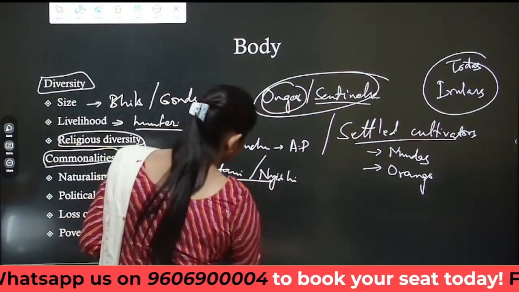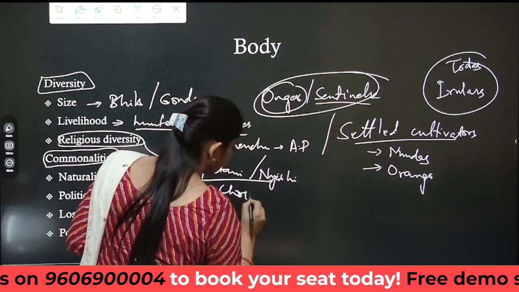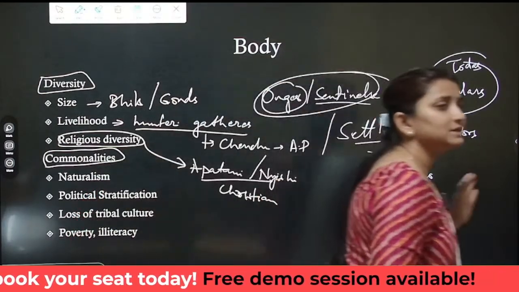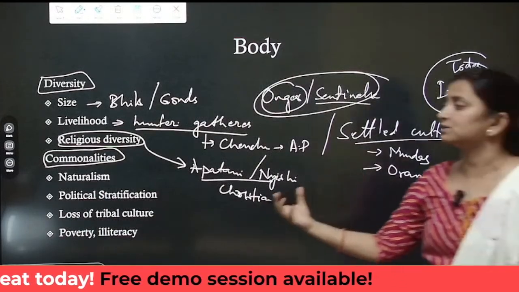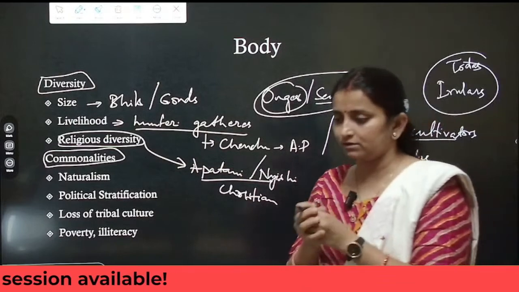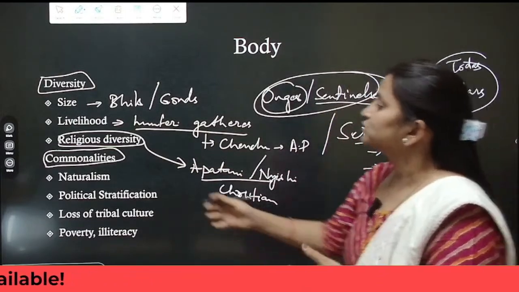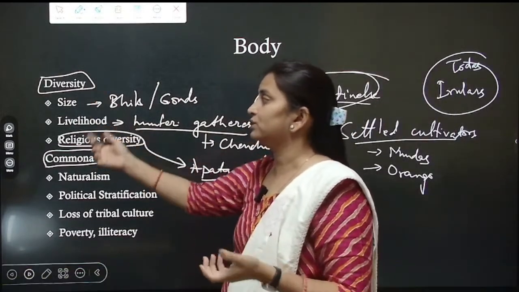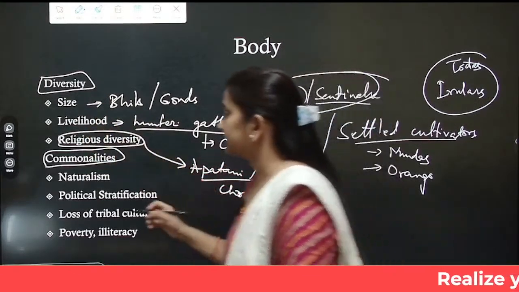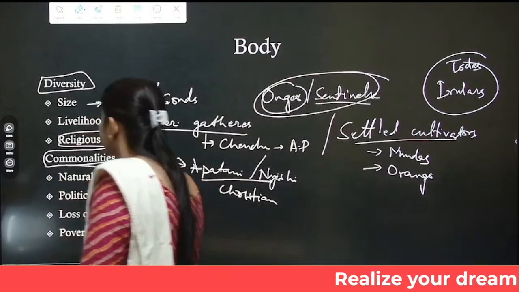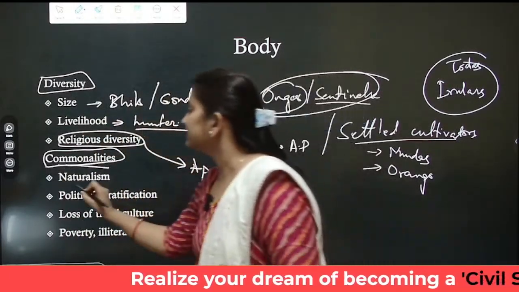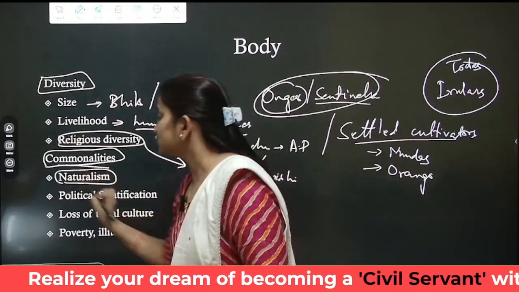They are all Christian societies from Arunachal Pradesh. So they are basically Christian societies from Arunachal Pradesh, but in general in India, the tribes are Hindus only. Okay, so there is religious diversity. So diversity can be in terms of size, in terms of livelihood, in terms of religion, but the commonality is something that binds them, that puts them together in one single category, and that is preference to nature.